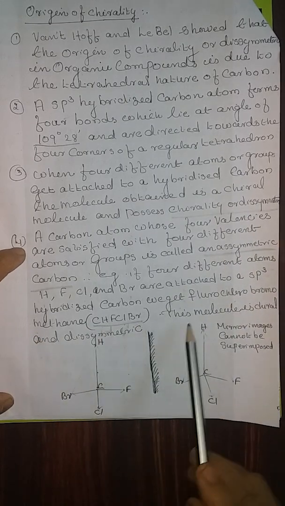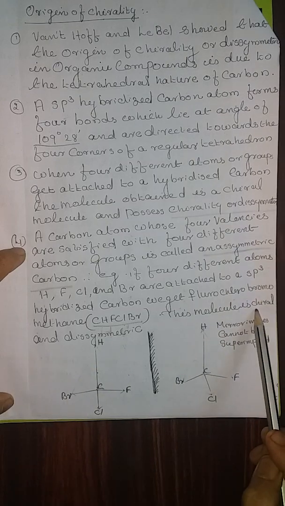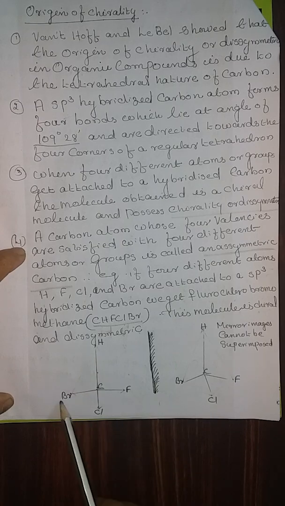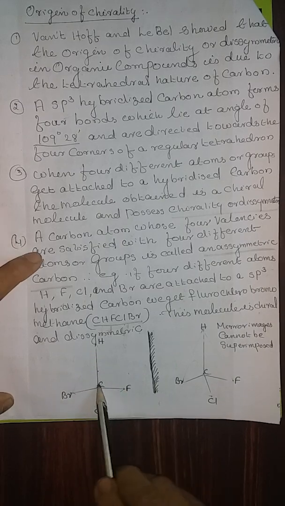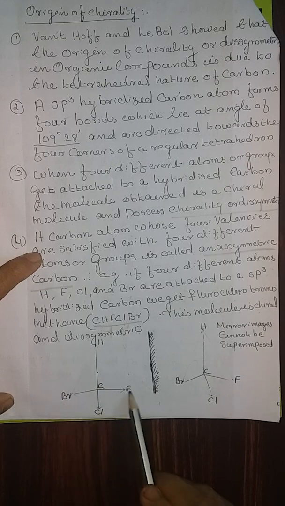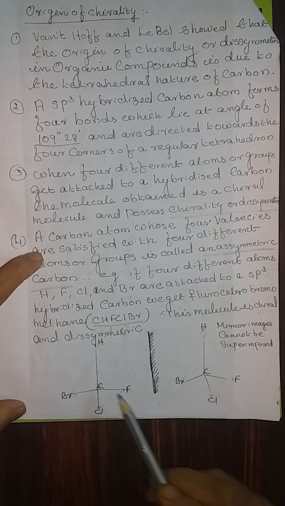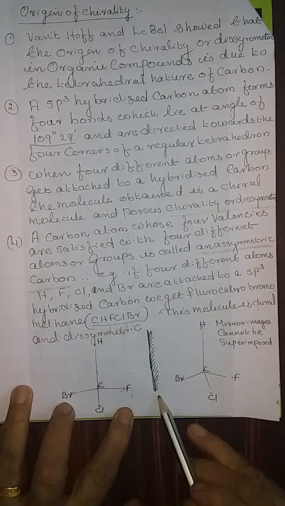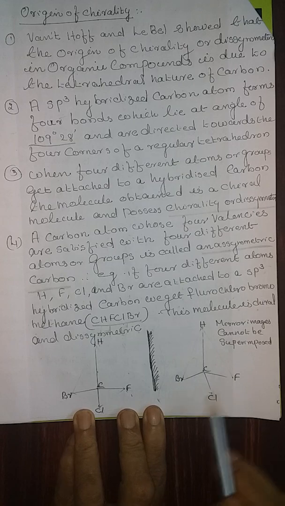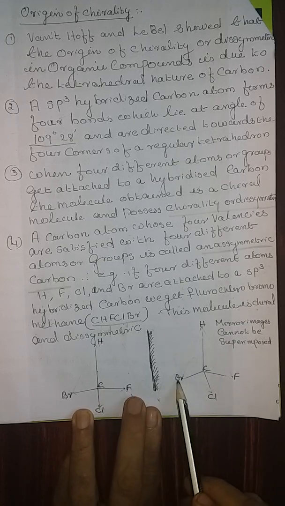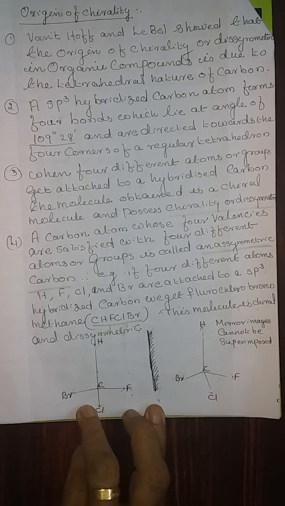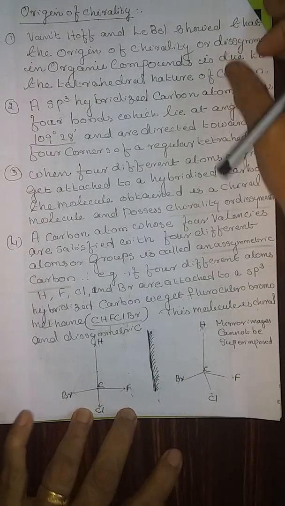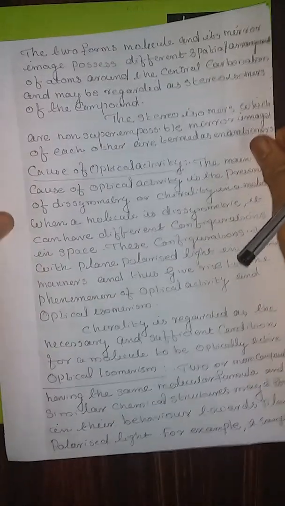This is the compound. This molecule is chiral and dissymmetric. Look at the picture. It's a tetrahedral arrangement of the carbon atom. 4 valencies are in the tetrahedral corners: hydrogen, bromine, chlorine, fluorine. We put a mirror image. What we are getting is, in the place of fluorine we get bromine. Therefore, it is non-superimposable. That is the theory. If it is non-superimposable, it is chiral.